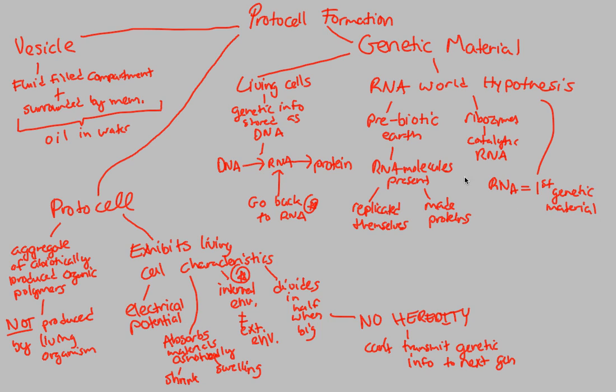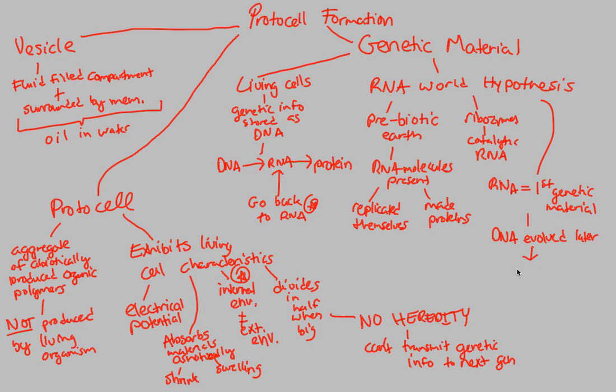Later on, DNA evolved. Evolution, even though we haven't talked about it much yet, basically states that things are getting better, and DNA is a better version of RNA.